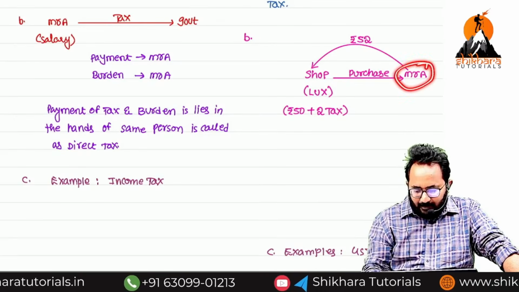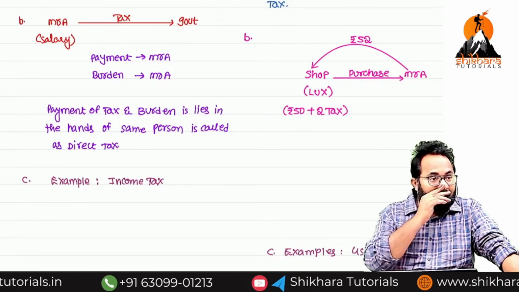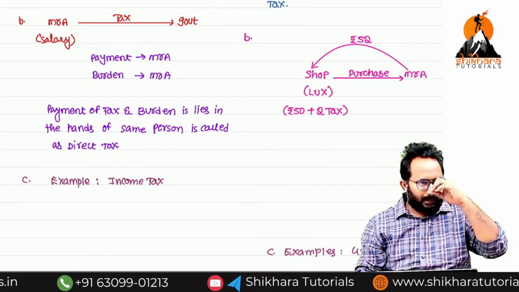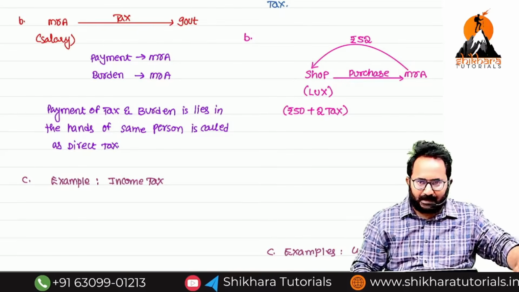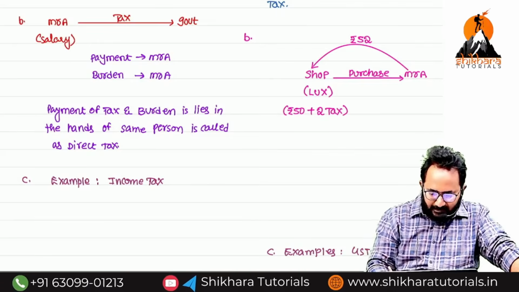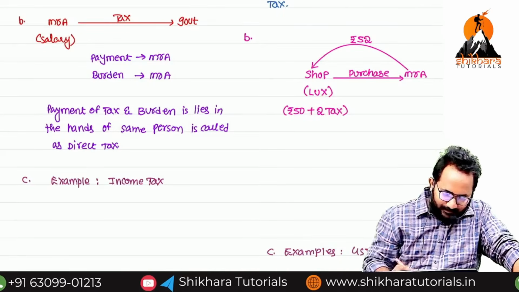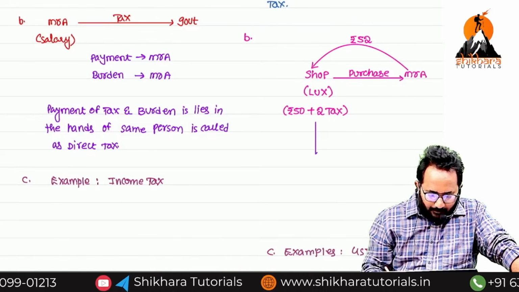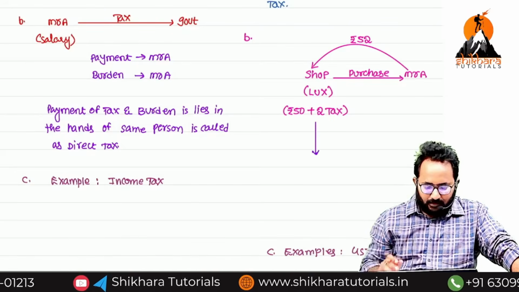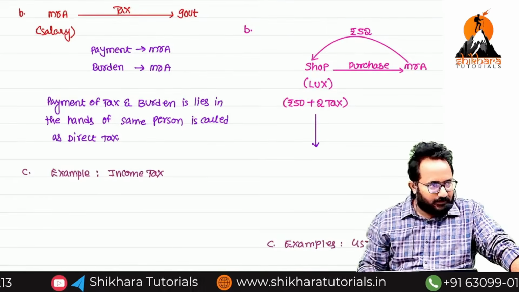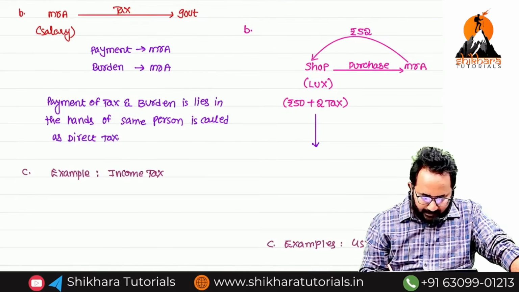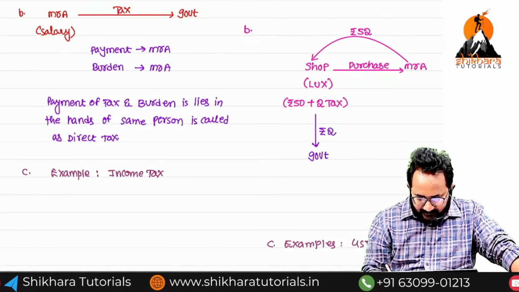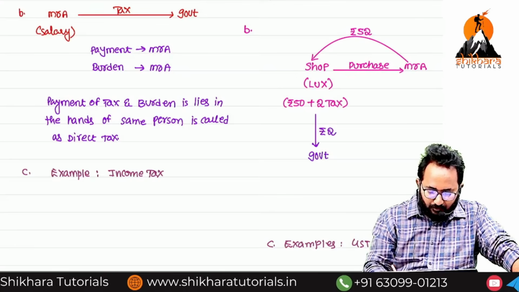Because at the time of purchasing the soap, I am paying an MRP including taxes. If you see any price with the maximum retail price within the brackets including taxes, that means you are paying tax also. But ultimately, the shopkeeper who is selling the Lux soap to the consumers or public is required to pay the tax to whom? Government. Now this 2 rupees is paid to the government by whom? Shopkeeper.